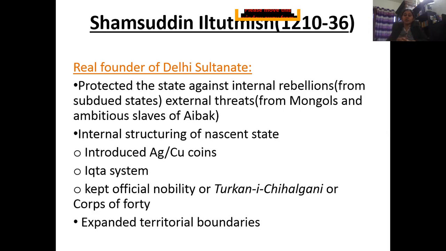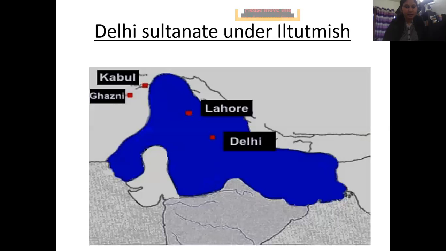That was by introducing the coinage system and administrative systems like the Iqta system, and also by instituting a body of nobility that followed him and could make him rule properly. And this is how he ruled for his entire 26 years. We see that he actually expanded his state also. They had started from Delhi, but Iltutmish increased his state way too much.